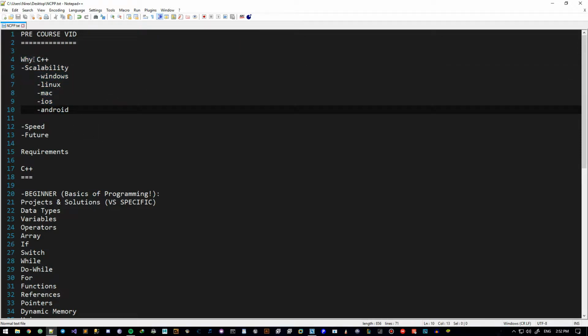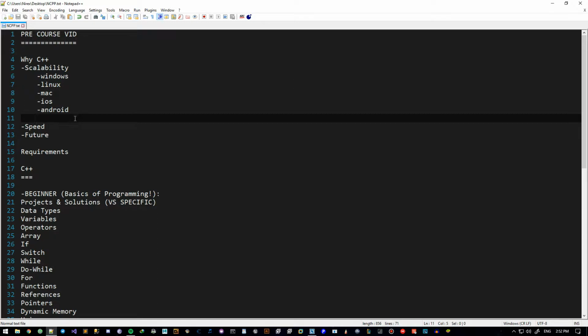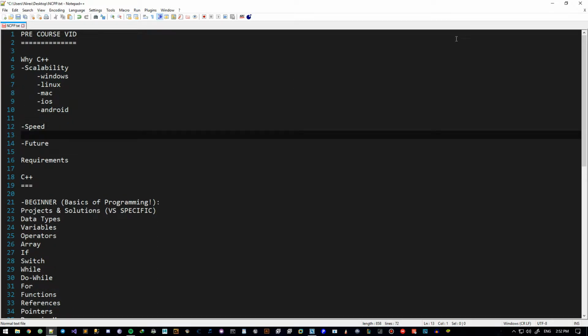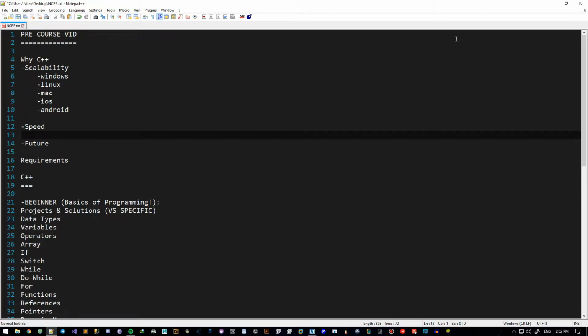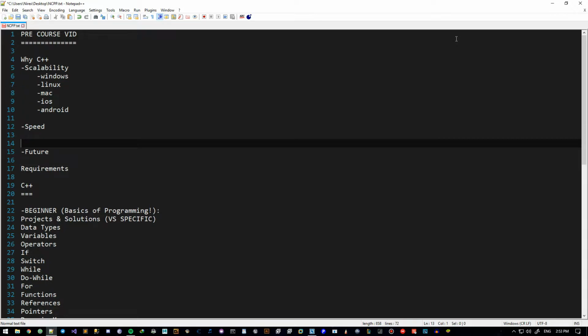So C++ is highly scalable, again, I'm sorry. You can use it on anything you want, Windows, Linux, Mac, iOS, Android, whatever. It has an extreme amount of speed, and that's definitely one of the big perks of C++ that makes it better than almost any other language.